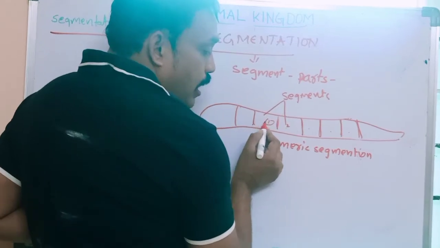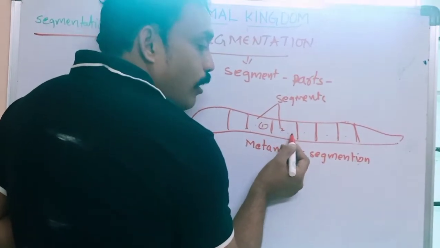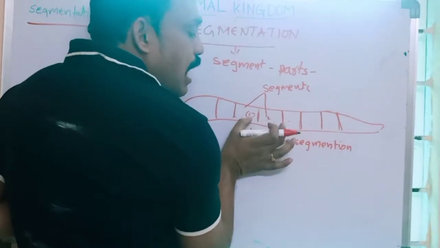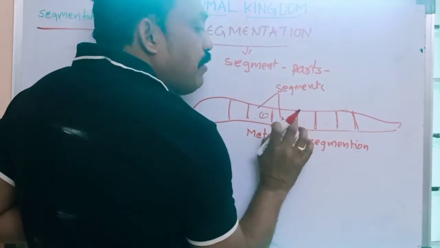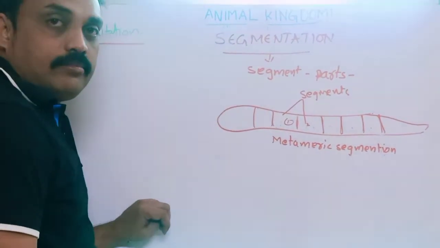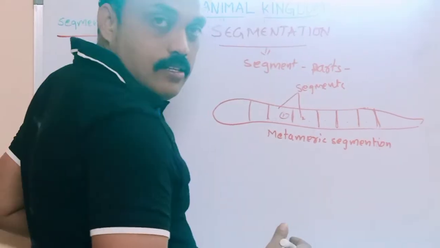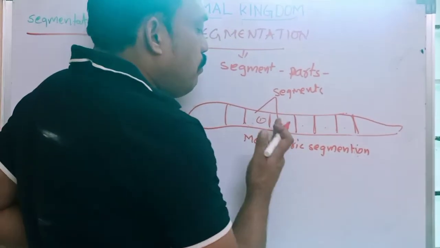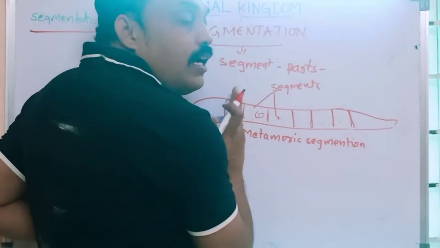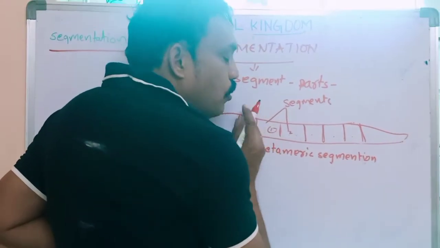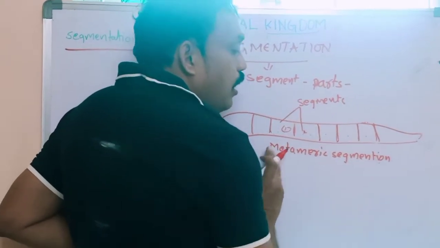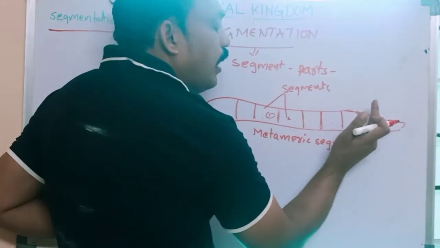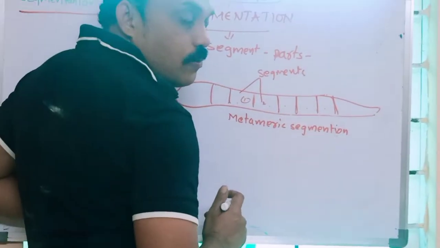For example, here we have a heart. Here also we have a heart. That means each and every segment has the same type of organs, repeated organs. What is the meaning of segmentation? The body is divided externally and internally. In some organisms the body is divided only internally, and in some organisms the body is divided externally also.